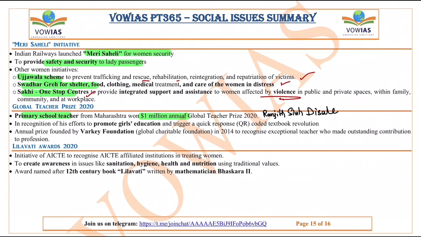And next one, you have the Global Teacher Prize 2020, which is given to a teacher from Maharashtra, Ranjitsinh Disale. Okay, he got this Global Teacher Award 2020, and he won $1 million. Actually, this was given to him for recognizing his efforts to promote girl education and for the QR code-based textbook revolution, and it's an annual prize founded by the Varkey Foundation.